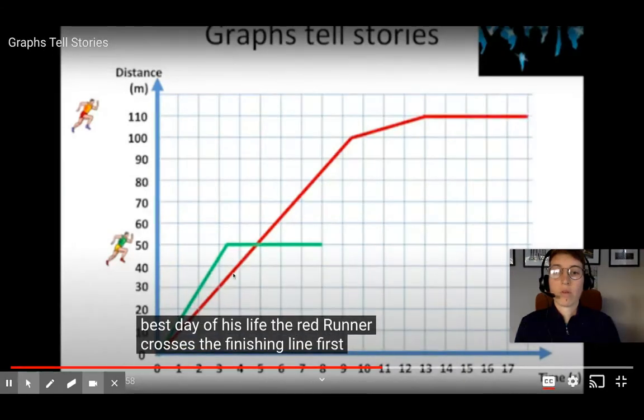Okay, so the red runner saw the green runner fall right here and kept running until he got to the end, the 100-meter mark. Then his line changed. It changed its slope. It changed how steep it was. Okay, so it was steep and then it got less steep. Okay, it got slower. He got slower and then he stopped because the race was over.